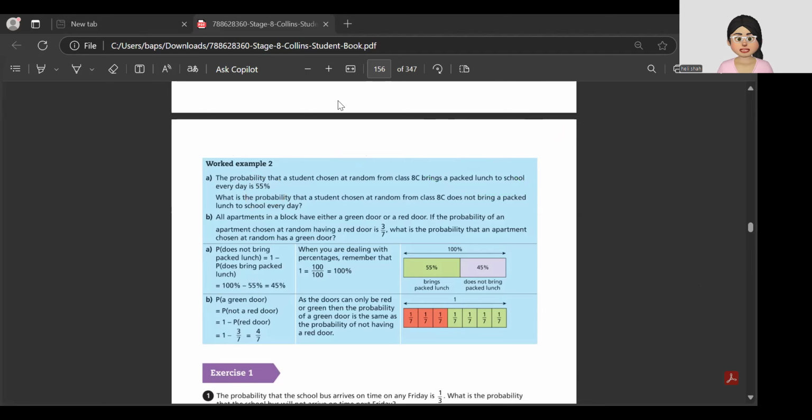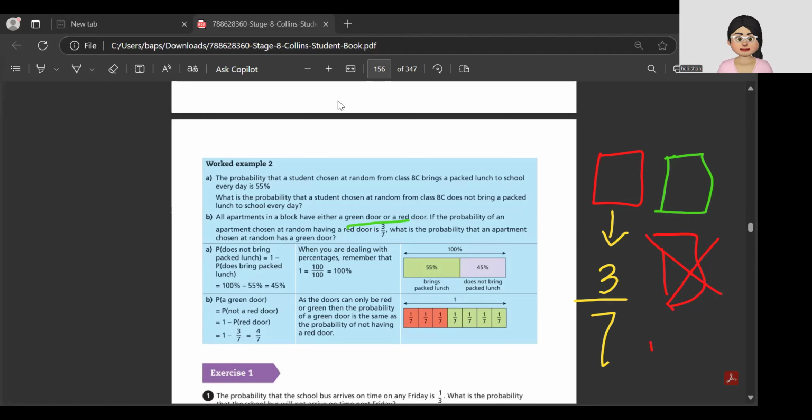Now, let's look at this question. So it says an apartment has a green door and a red door. So this is my red door, this is my green door. They are saying that the probability of having a red door is 3/7. Which means, as per our knowledge, not having red door will be what? 1 minus 3/7. But when I say not having red door, it also means having a green door because there are just two doors, either red or green.